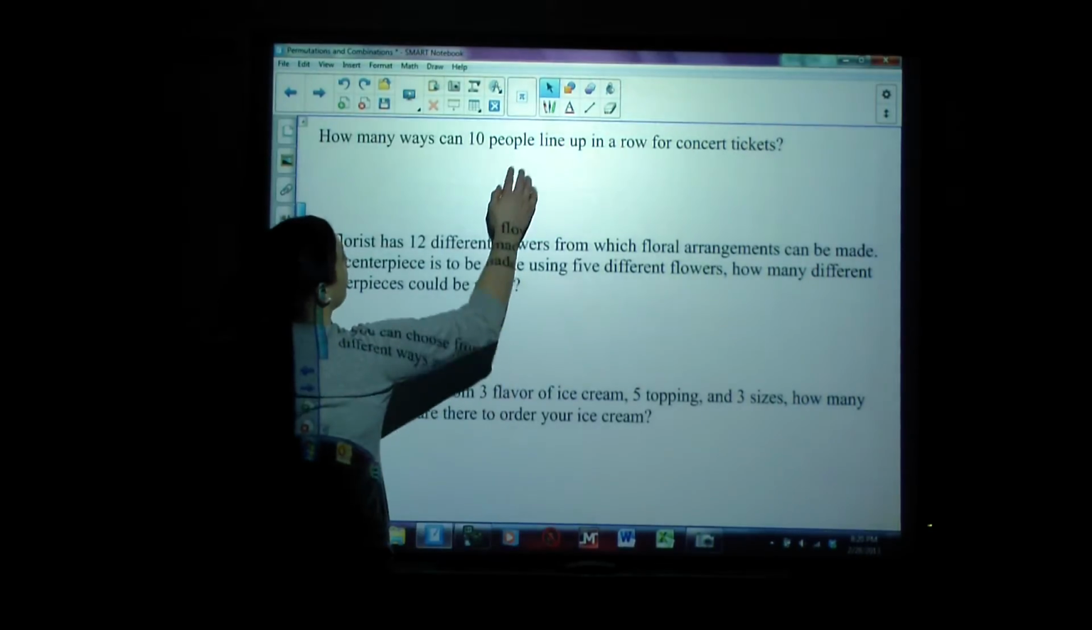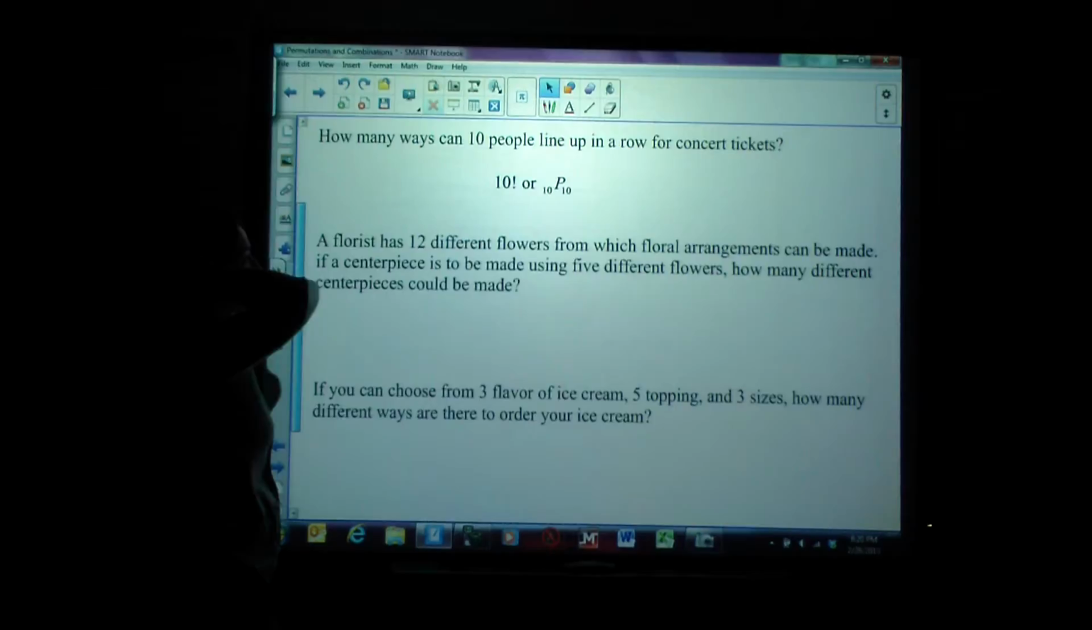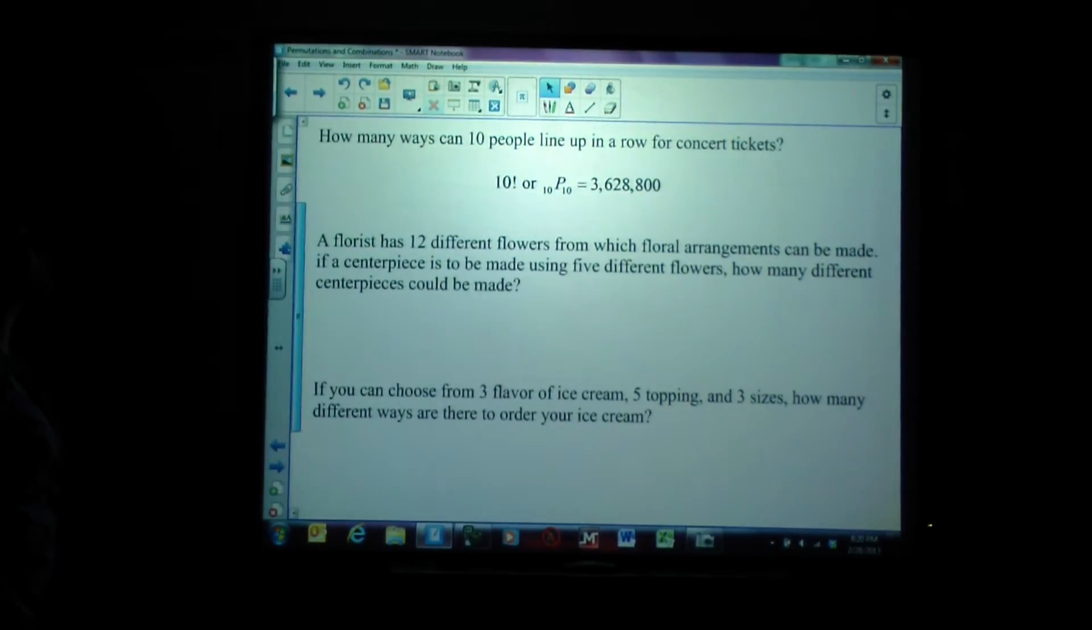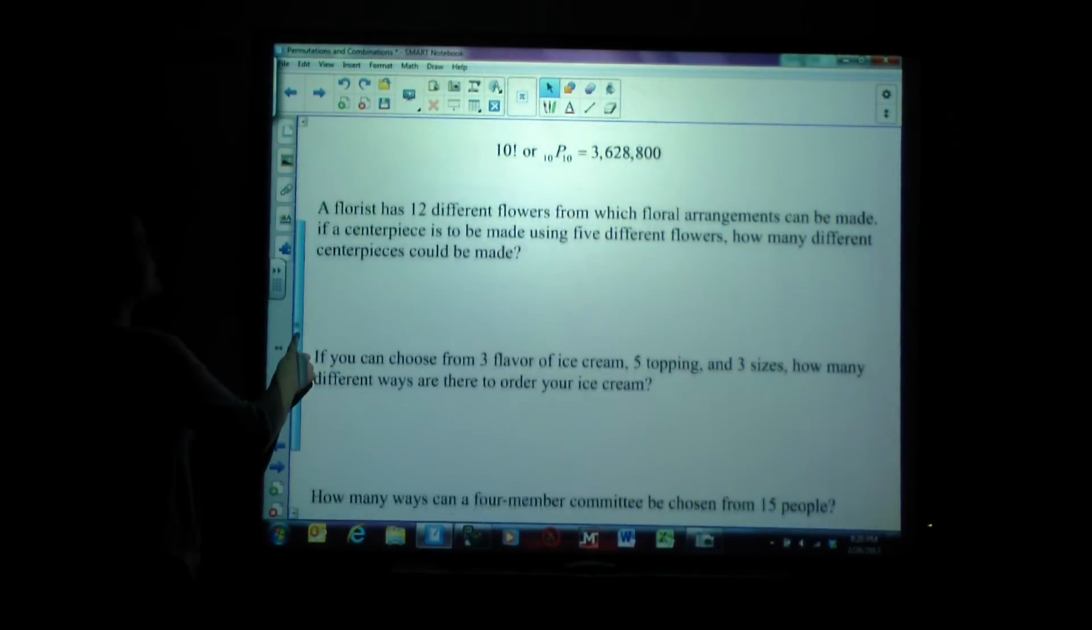Actually, the best way to find this one out is to take 10 factorial, or that's the same thing as 10 permutations of 10 if you're thinking in terms of permutations, because order matters. They both mean the same thing, and if you multiply them out, we find that there are 3,628,800 different ways for just 10 people to line up in a row for concert tickets. Okay, let's try the next one.